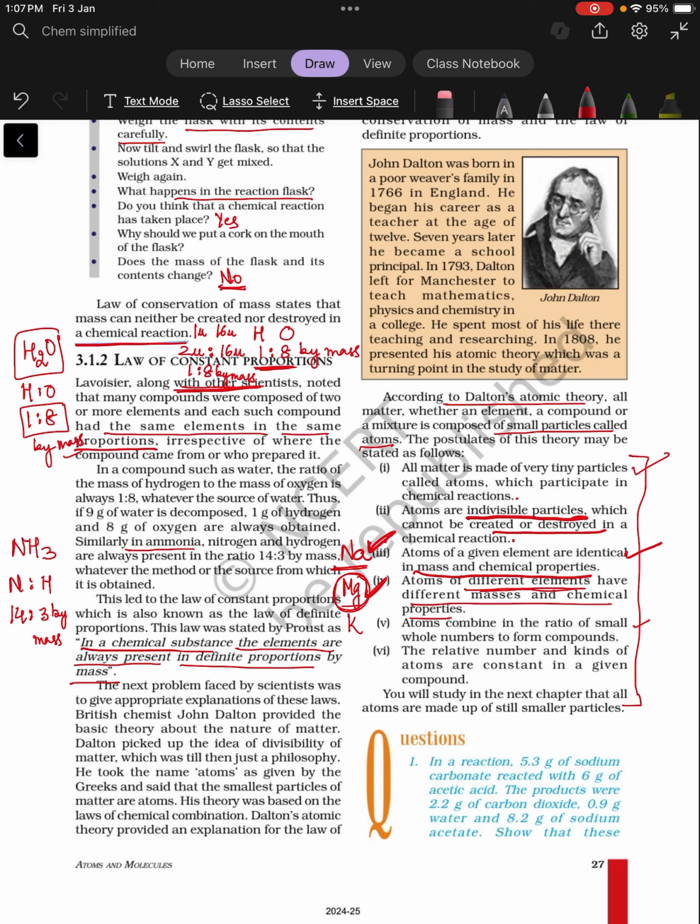Now, this Dalton's atomic theory also explains both the laws which we have studied, that is the law of conservation of mass and the law of constant proportion. The second point of this theory, that atoms are indivisible and they cannot be created or destroyed in a chemical reaction, explains the law of conservation of mass. The fifth point, that atoms combine in the ratio of small whole numbers to form compounds, explains the law of constant proportion.